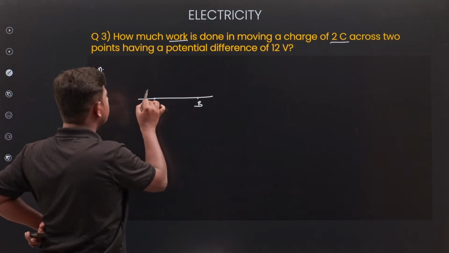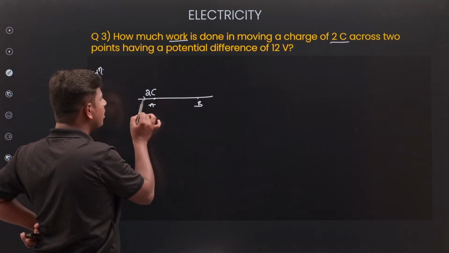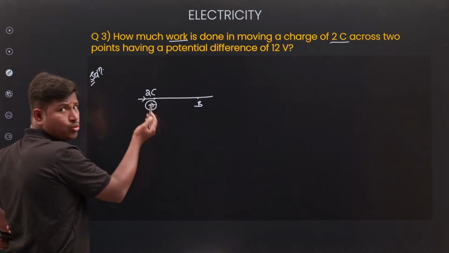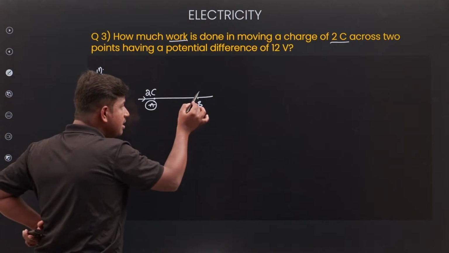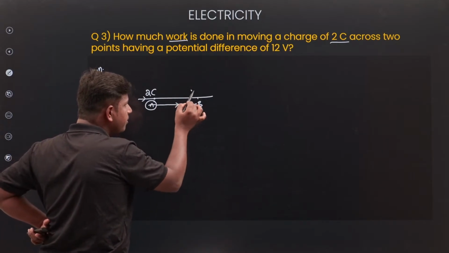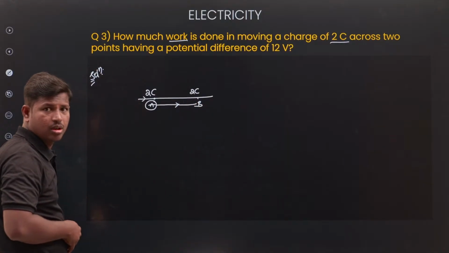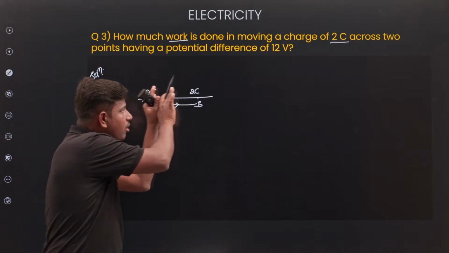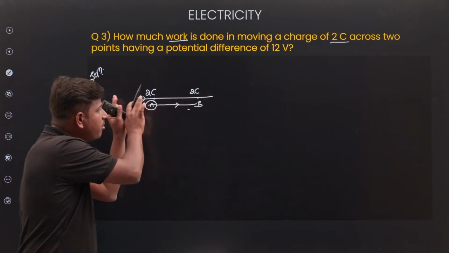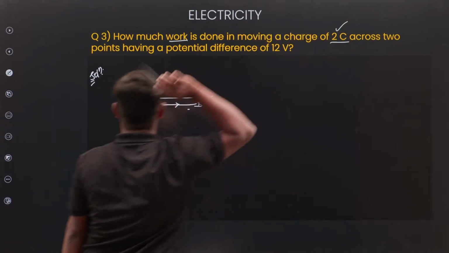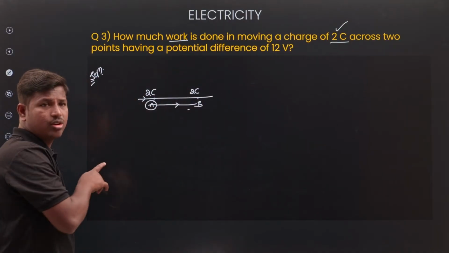How much charge from A to B? It is having 2 coulombs of charge. From A to B, I dragged the charge of 2 coulombs. So 2 coulombs of charge are moving from A to B.